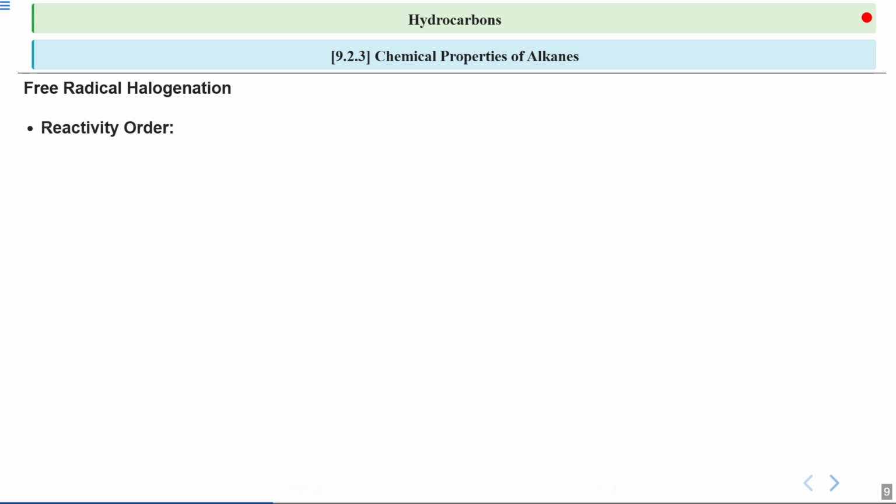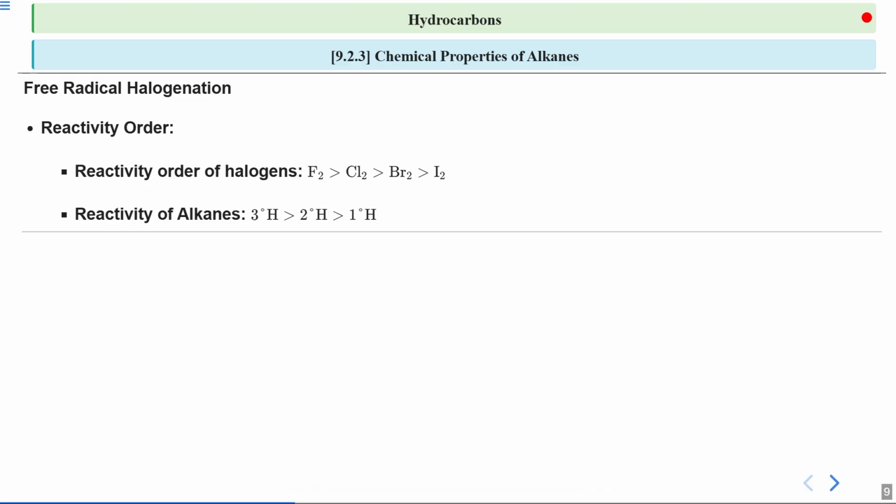If I tell you about the reactivity order of halogens, this tells us how different halogens like fluorine, chlorine, bromine and iodine react in free radical halogenation. Fluorine is the most reactive, followed by chlorine, bromine and iodine. This order is important because it helps us to predict which halogen will react more readily with alkanes, right?